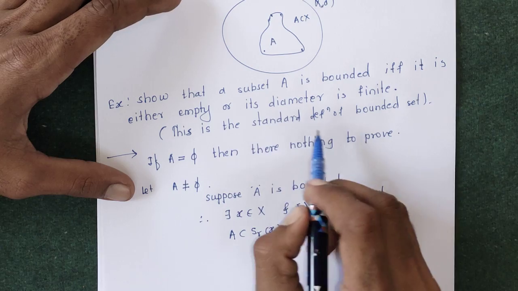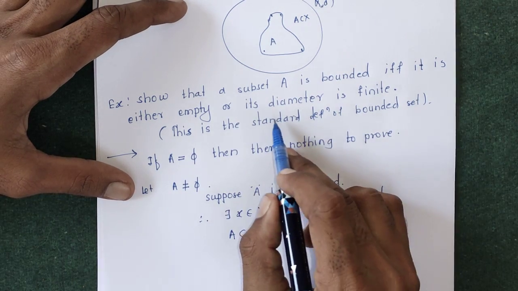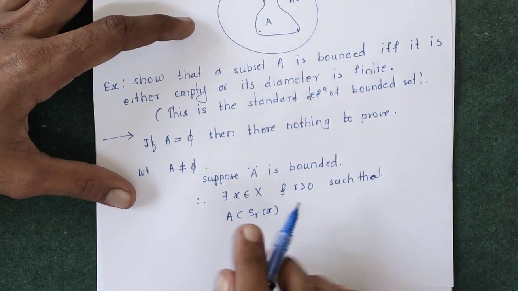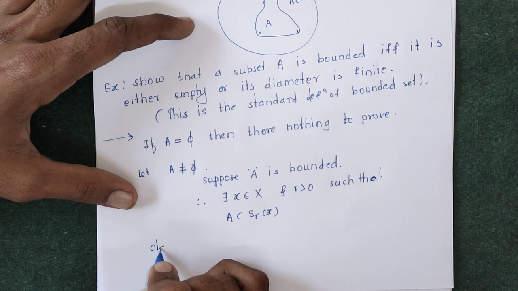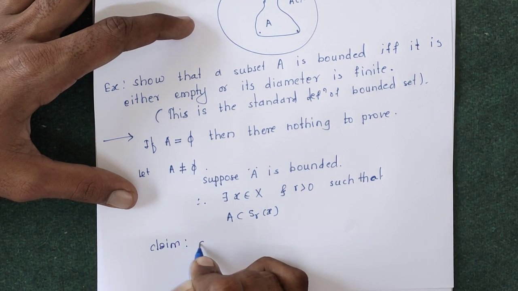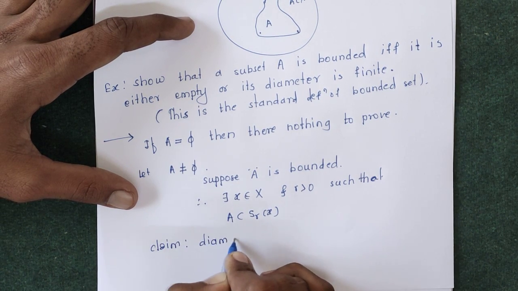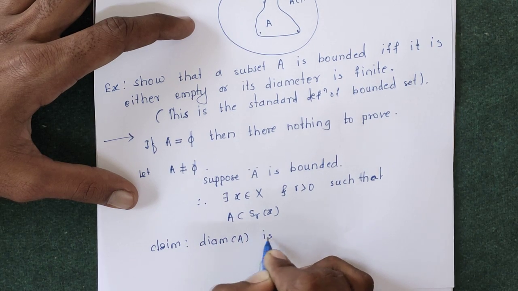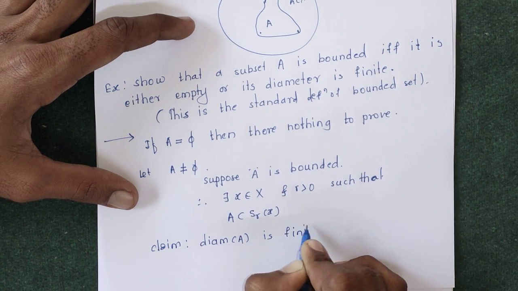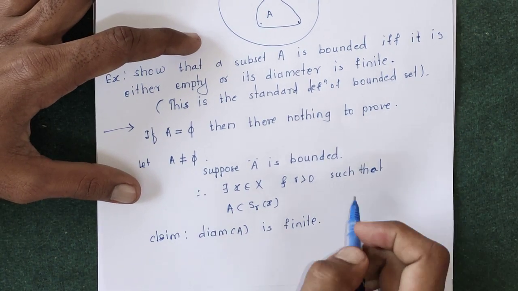Now we have to show that the diameter of A is finite. Our claim is the diameter of A is finite.